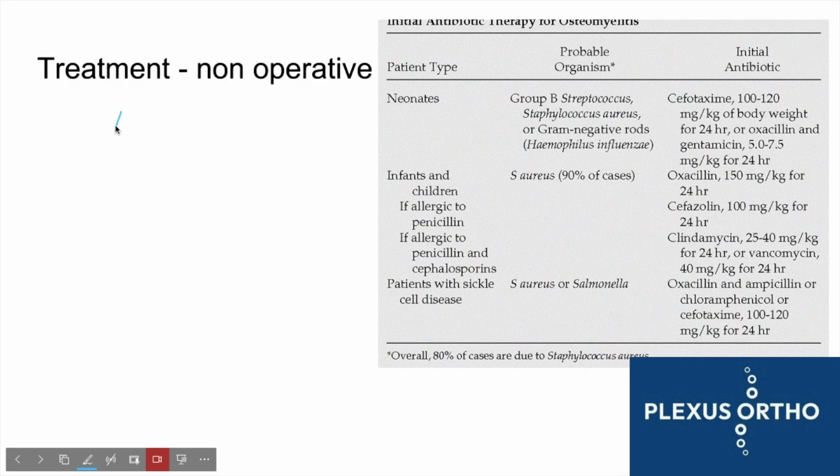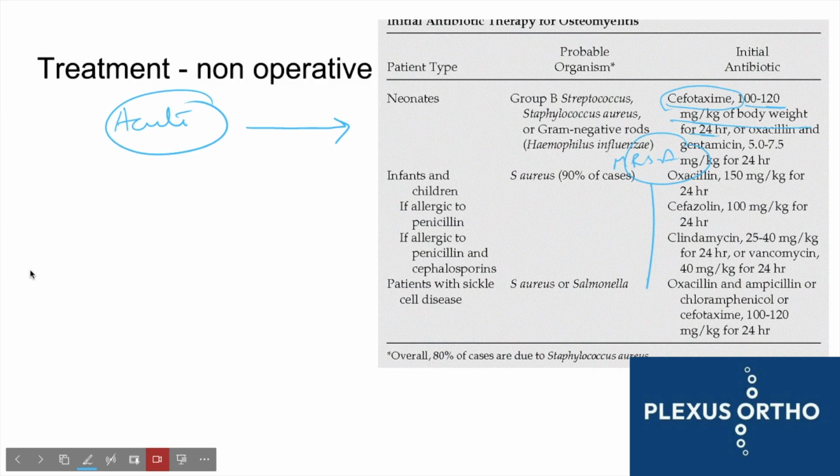So in the early stages of acute osteomyelitis, we can attempt non-operative management. We can empirically start antibiotics. If you do not suspect MRSA, you can give cefotaxime 100 to 200 milligram per kg of body weight for 24 hours. However, if methicillin-resistant Staphylococcus aureus or MRSA is seen, then you have to use vancomycin.